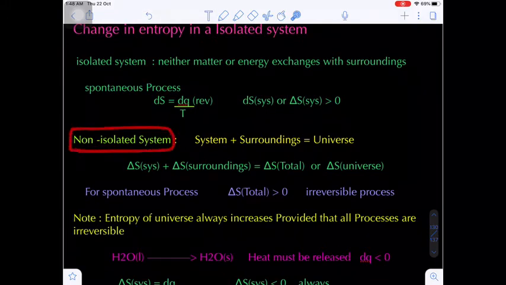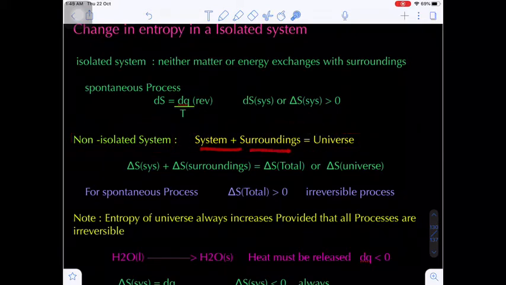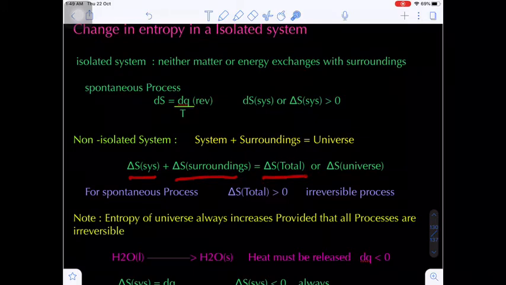Now in case of a non-isolated system, the entropy should consider both system as well as surroundings. System plus surroundings is the universe, that means the total. Delta S system plus delta S surroundings equals delta S total or delta S universe.